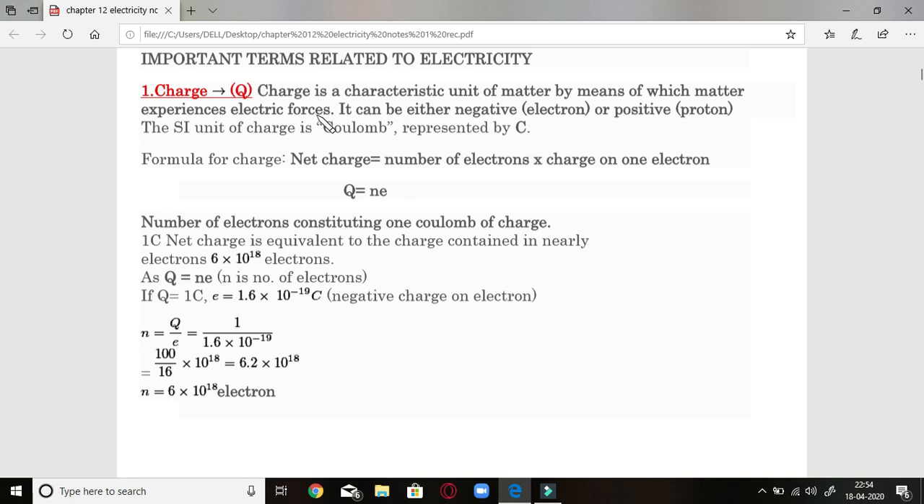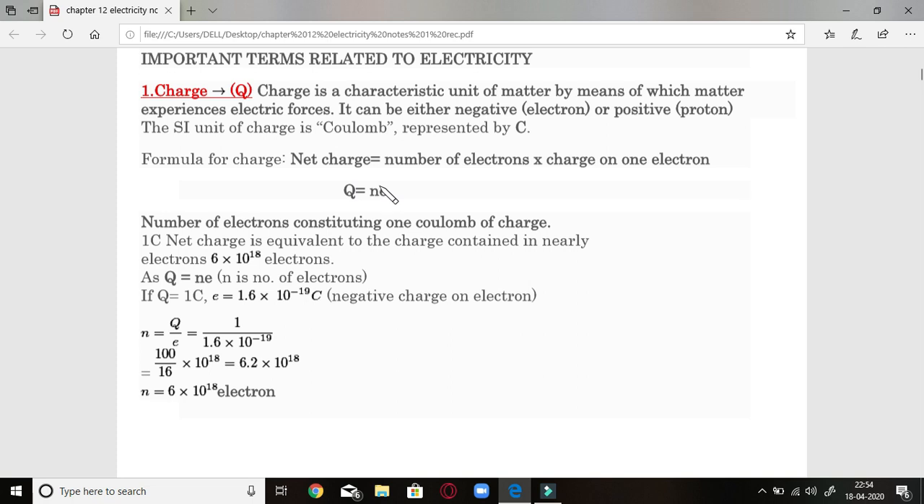Whatever matter it is, whether it is a wire or any other conductor, in which it experiences, feels electrical forces, that is called a charge. This charge can be negative or positive. Negative charge is known as electron, whereas positive charge is known as proton, as you already know. The SI unit of charge is coulomb and it is represented as capital C. Okay, this is general information about it.